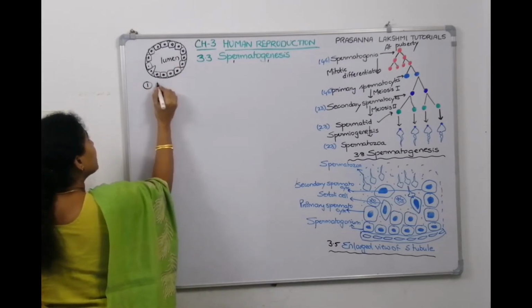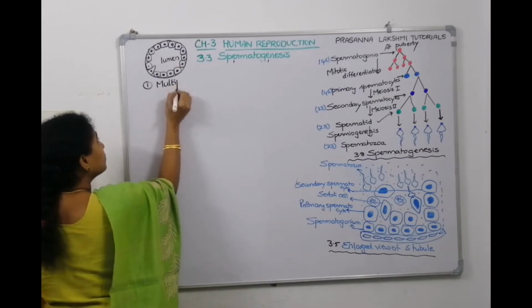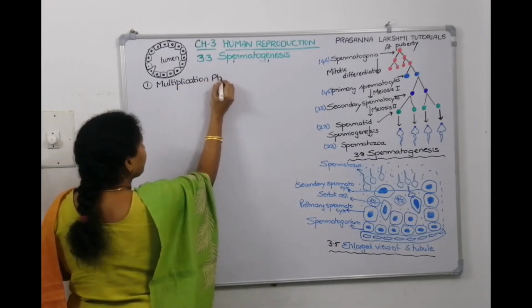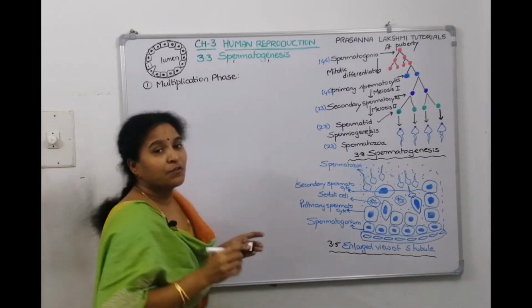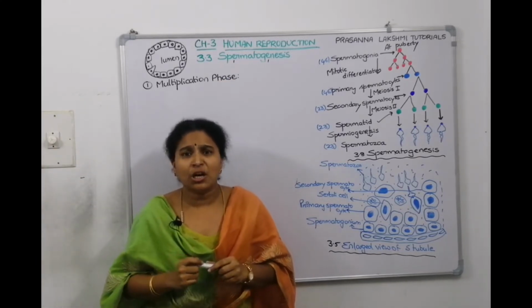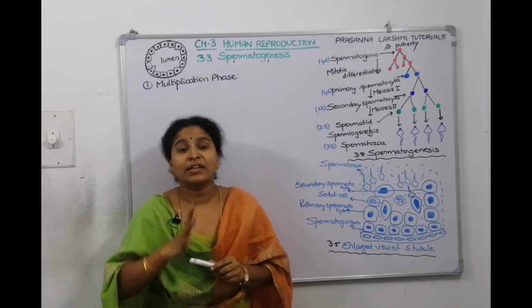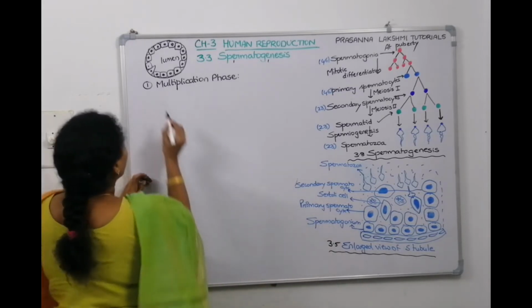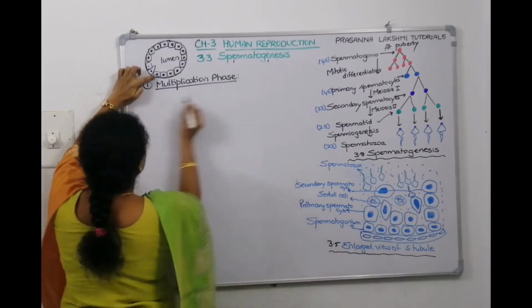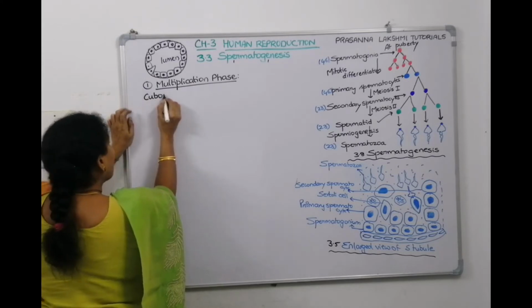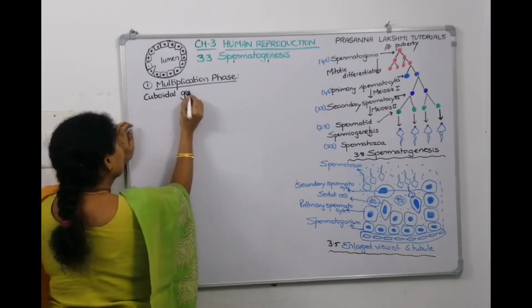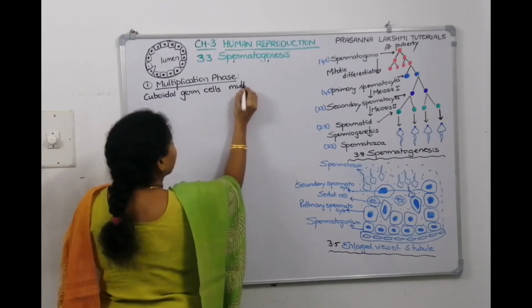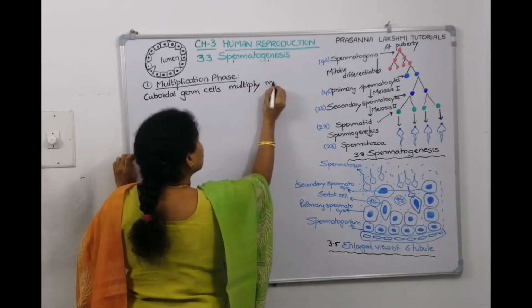What is the first phase I told? Multiplication. It is a multiplication phase. Now in the multiplication phase, the cuboidal germ cells will divide. Which division? Mitotically, to form the sperm mother cells called spermatogonia. So these cells are cuboidal germ cells, and they multiply mitotically.